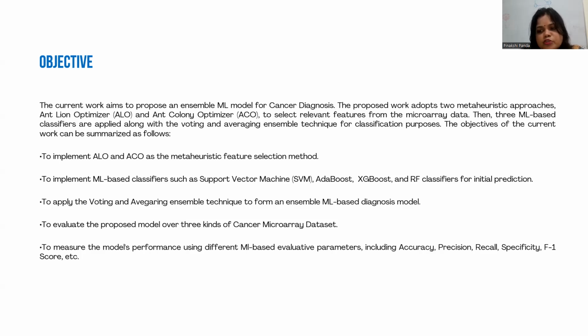First, we use ALO and ACO as meta-heuristic feature selection methods. After that, we implement the classifiers as base learners, support vector machine, AdaBoost, XGBoost and random forest, for the initial prediction. Then we apply the voting and averaging ensemble technique to form an ensemble ML-based diagnosis model, and evaluate the proposed model over four cancer microarray datasets. To measure the model's performance, we use accuracy, precision, recall, specificity, F1 score, etc.